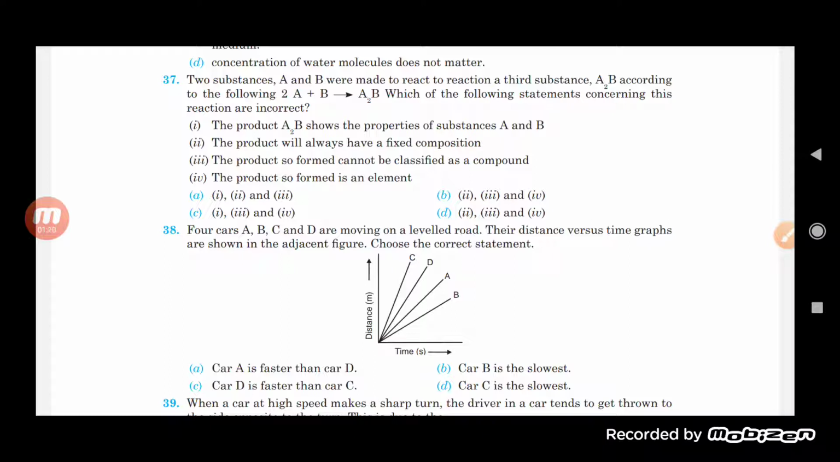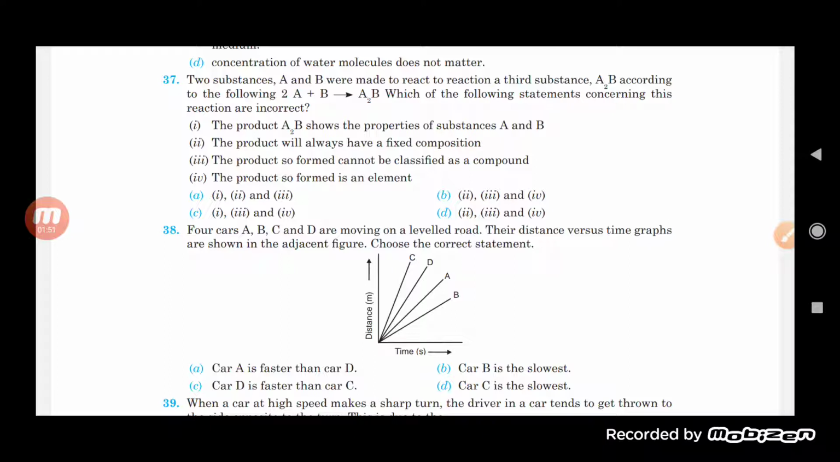Yes, actually, this is a wrong one because the reaction has taken place. So now a new property will be shown by it. So we can say here that it does not show the properties of the substances A and B, but A2B actually has its own property. The product will always have a fixed composition. Yes, it has a fixed composition because right now it behaves like a compound.